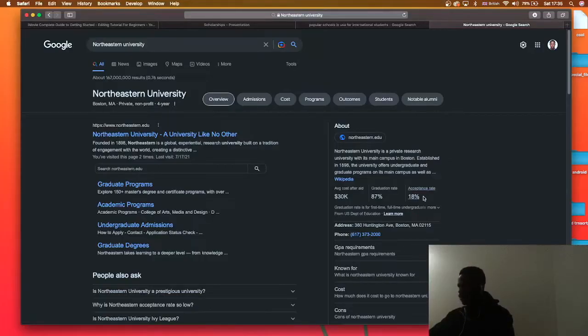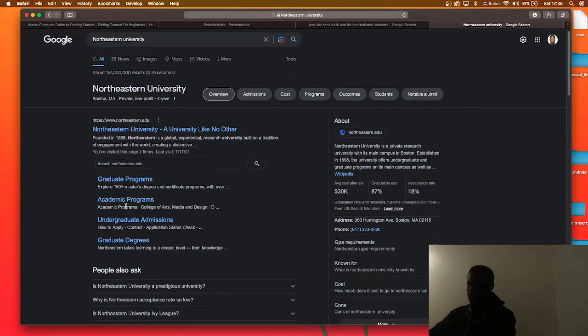Acceptance rate of this university is 18%. It means that this school only accepts 18% of the total applications. You have to be careful. This tells us how competitive the school is and how difficult it is to get in. This is the graduation rate, 87, which is pretty high. It gives us an idea of the number of people who are able to graduate after enrollment. And the average cost after aid literally tells you the tuition you'll be paying, that is if you don't get a scholarship.